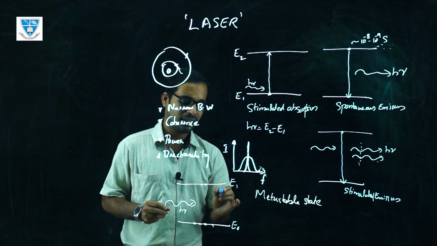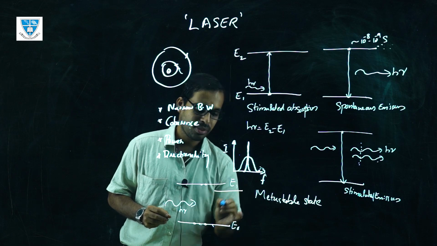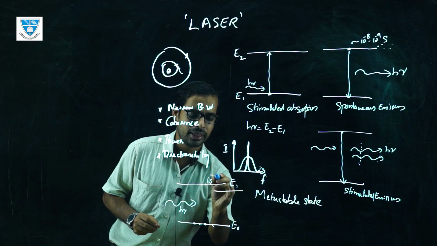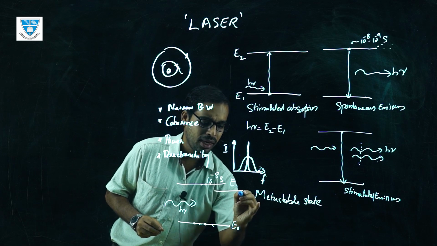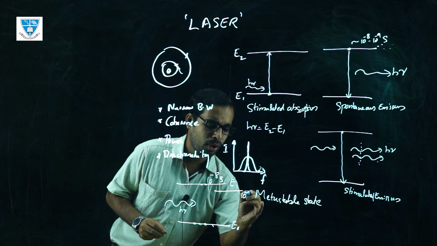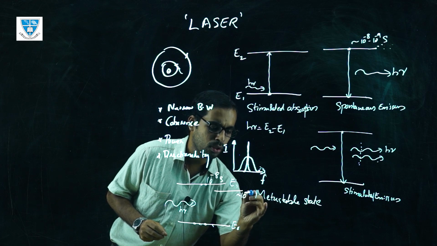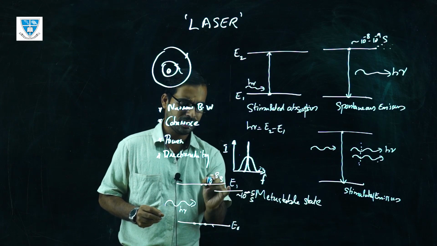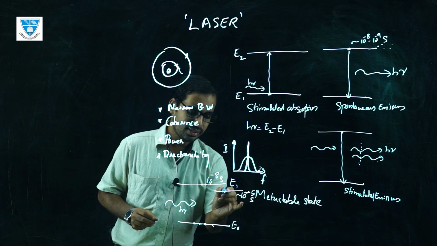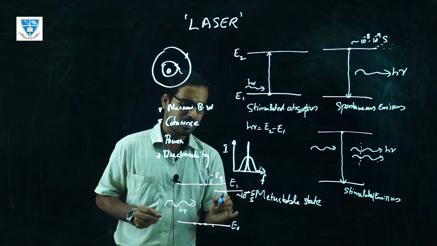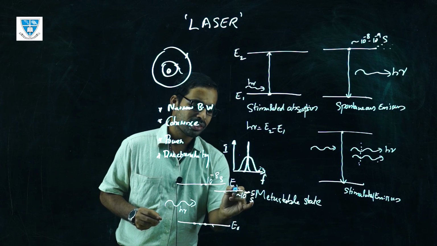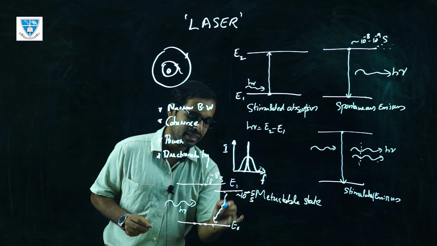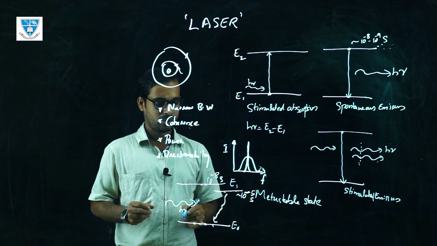So we need certain levels called metastable states, which have a longer lifetime. If you compare, this level has a 10 raised to minus 8 second lifetime, and this level has a lifetime of about 10 raised to minus 5 seconds. So it is much longer than this level. From this level we can create a condition where more electrons are at this level compared with the ground level, so that we can create laser action between these two levels.